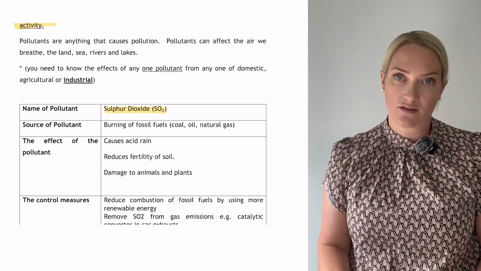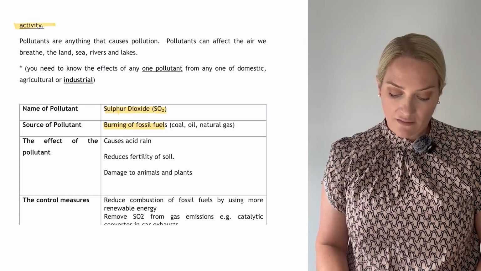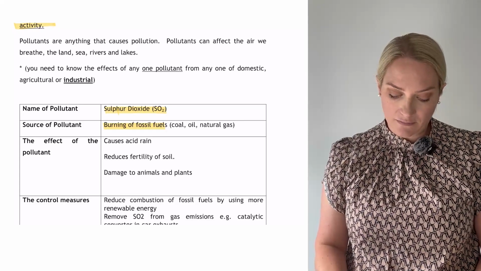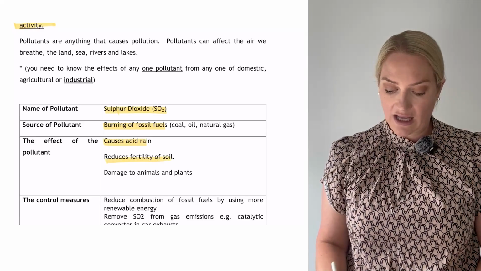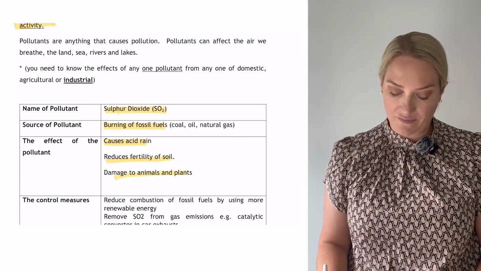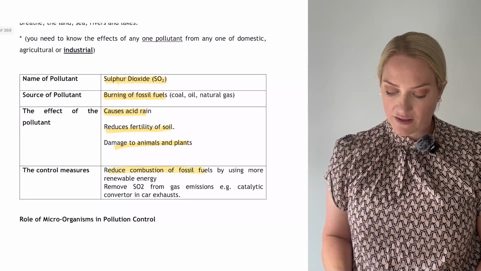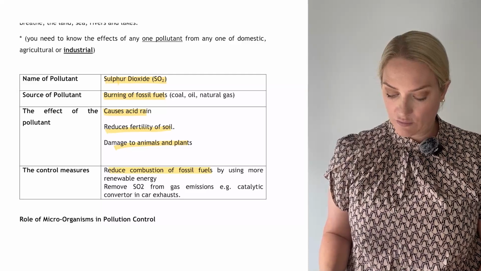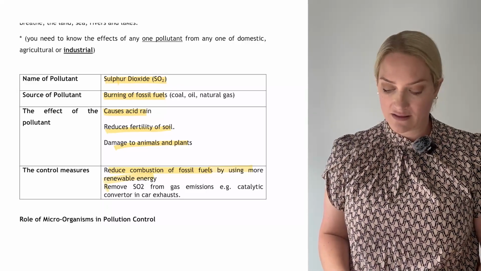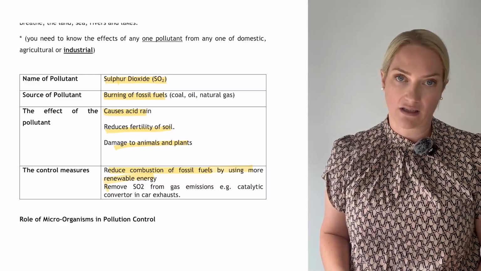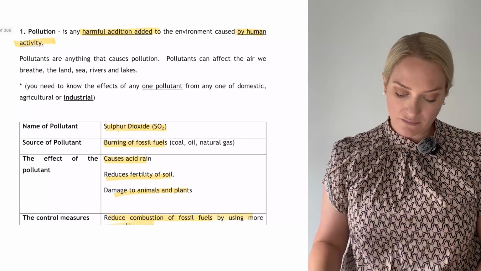The source of this sulfur dioxide is from the burning of fossil fuels. The effect that the pollutant can have, it can cause acid rain, it can reduce soil fertility, and it can damage animals and plants. How do we control it? We control it by reducing combustion of fossil fuels. How? By using more renewable energy sources, or we can remove SO2 from gas emissions, for example, catalytic converters in car exhausts. So what you need to know is the definition of pollution.